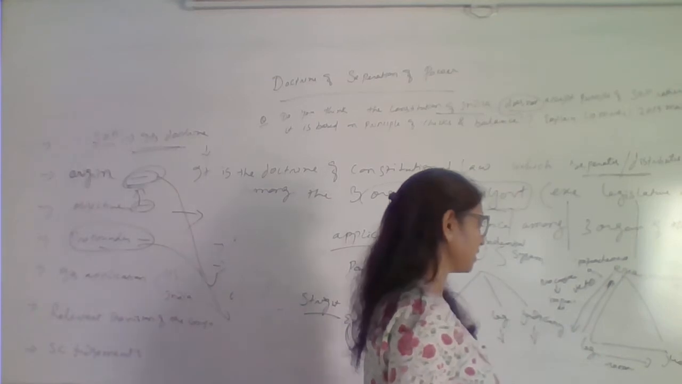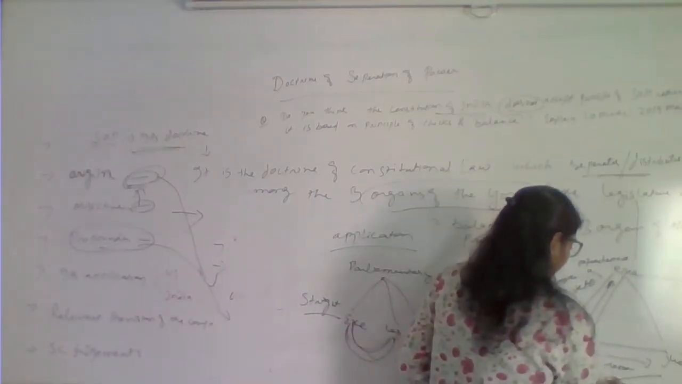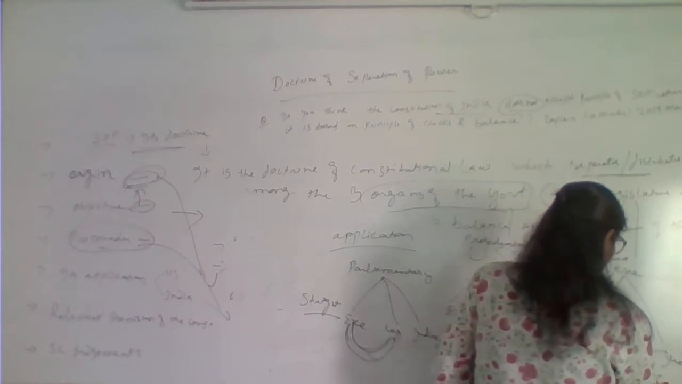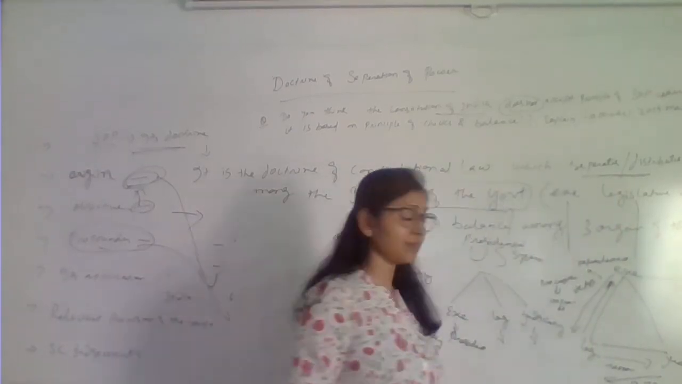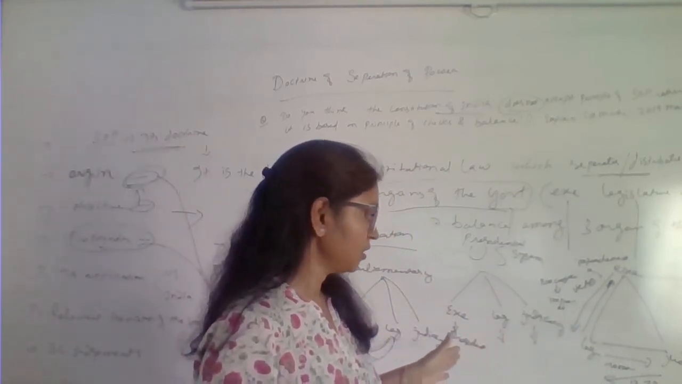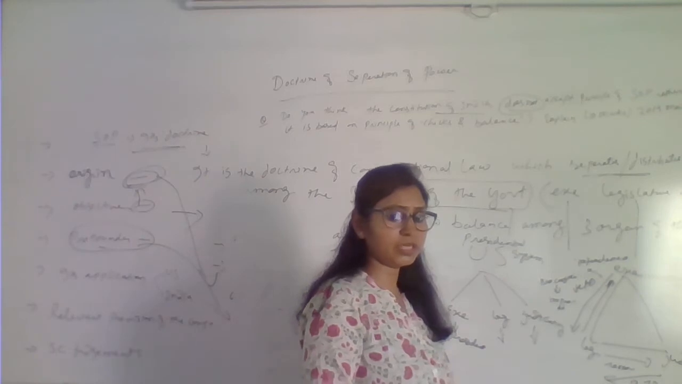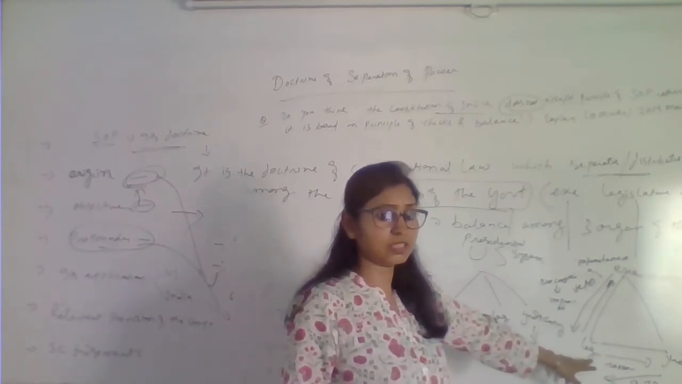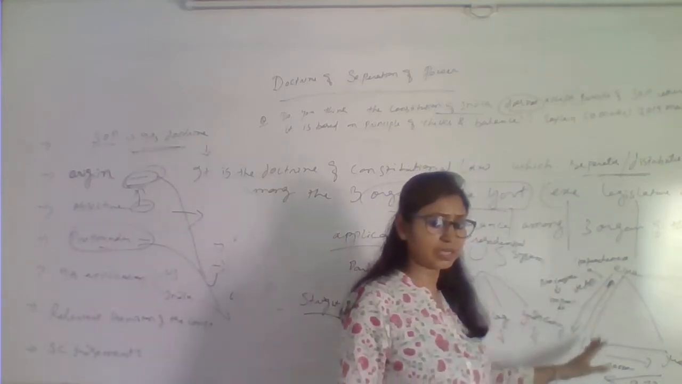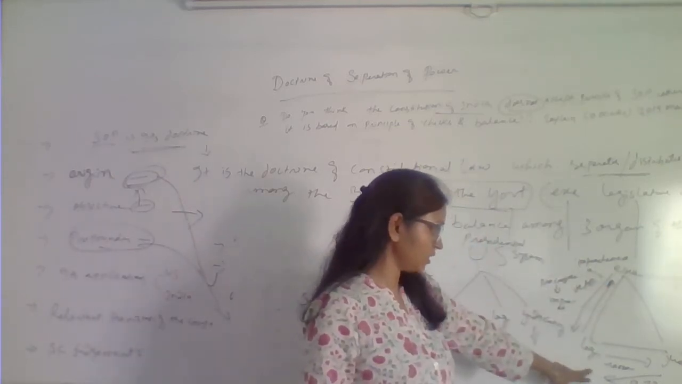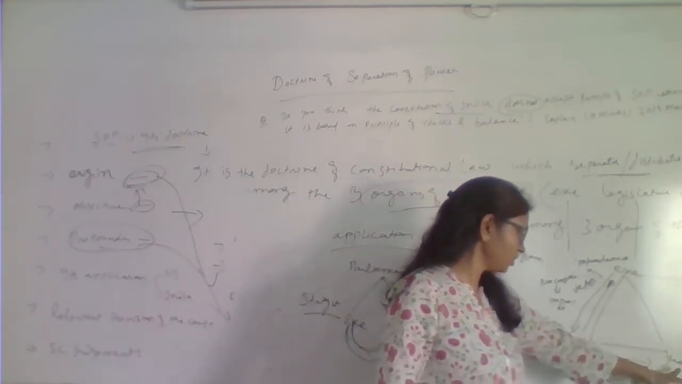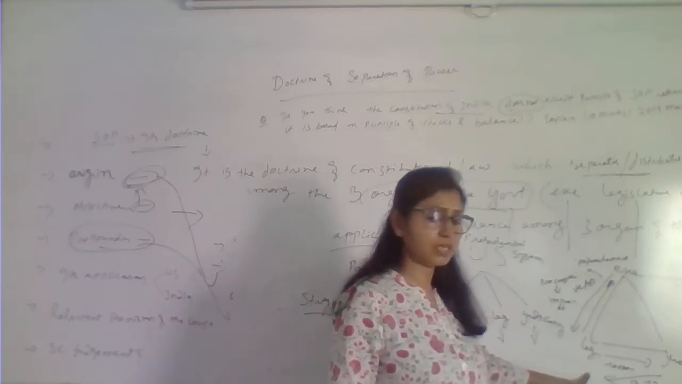Then how does the judiciary control the legislature? The judiciary, Article 13, judicial review, right? So the judiciary will see that the law made by the legislature is not unconstitutional. It is not going against the constitution. If it goes, it can be declared null and void by the judiciary. So this is how you can see the legislature controlling the judiciary and the judiciary controlling the legislature.